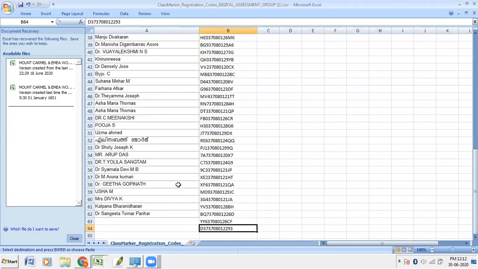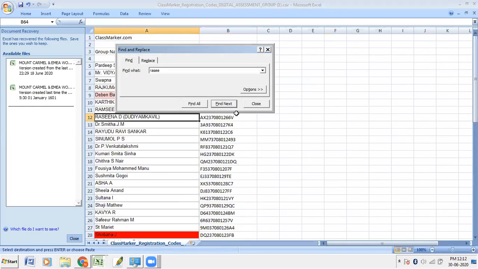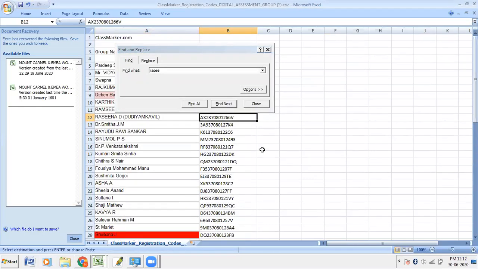Rasina, your code I'm sharing, that is AX23. That is your code.